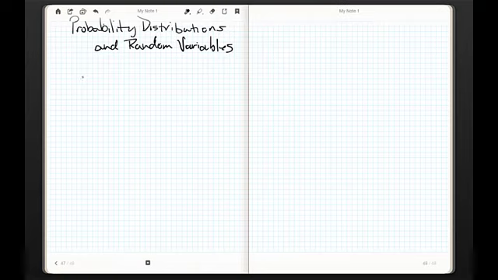Hopefully you're starting to get into the swing of things with this classroom flipping model and aren't getting too frustrated. Remember, talk to me if you're having problems. We can figure some stuff out.